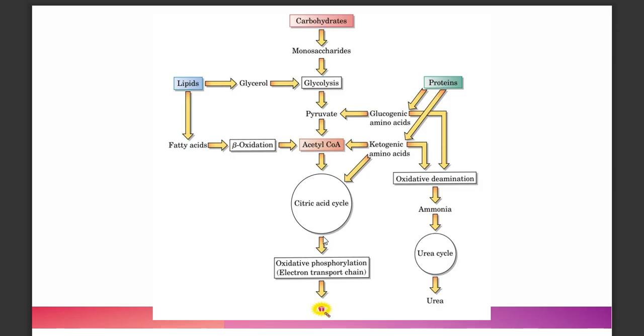And the end product of citric acid cycle proceeding to the electron transport chain would be your adenosine triphosphate, which is energy. And on the other hand, for protein metabolism, this is where you can see the elimination of nitrogen in the form of urea. Okay, so that sums up introduction to metabolism.